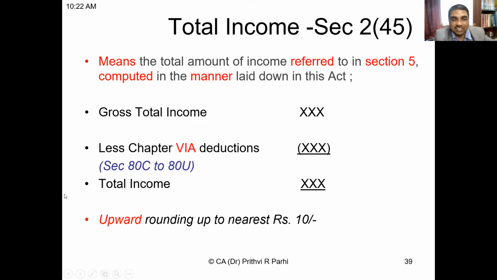Would you like to see these sections? Let me take you to the Income Tax Department's website. Okay. Should we go there? Yes, sir. Do you remember the sections I told you? Section 2(45), section 5 and section 14. Okay, friends. Let me show you.